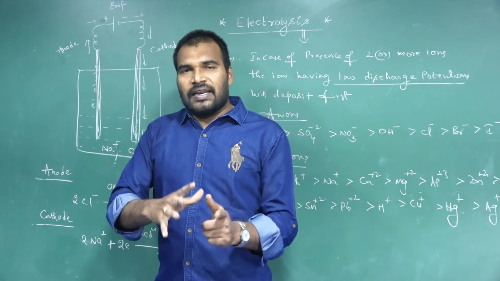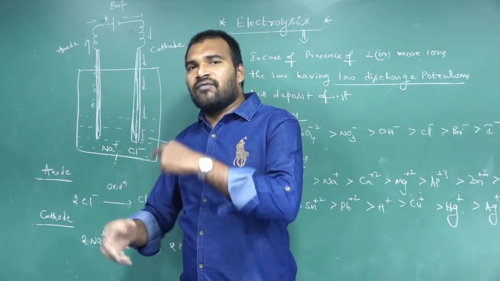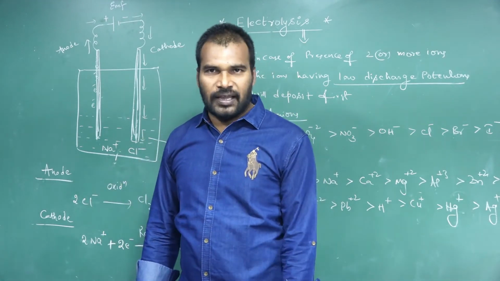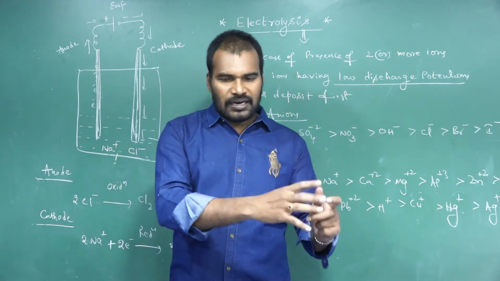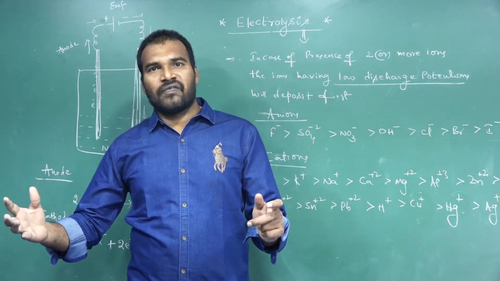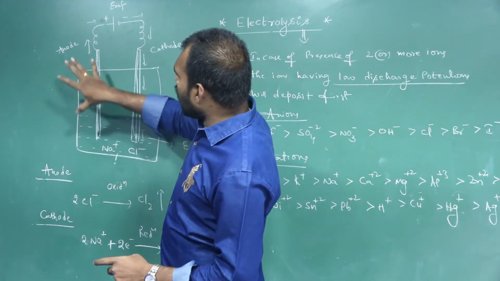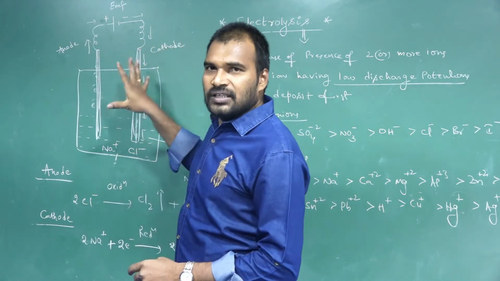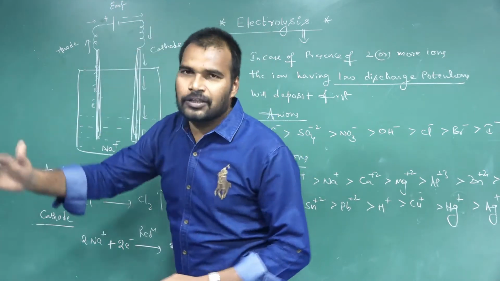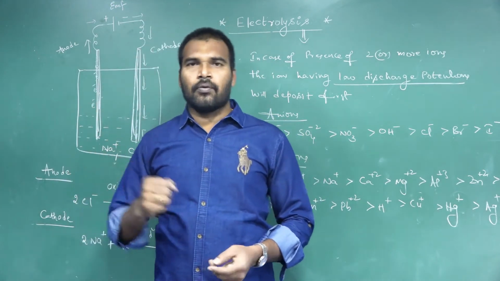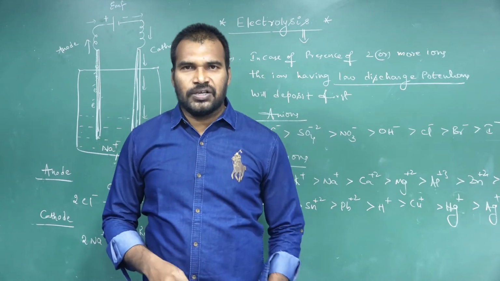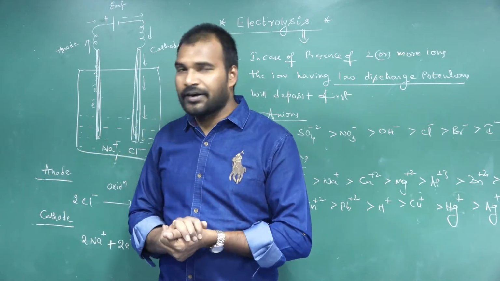If electrons are moving from anode to cathode, then what is the direction of electricity? As we know, if electrons are moving from left to right, then the direction of electricity will be right to left. Both are opposite. If electrons move from anode to cathode, then the direction of electricity will be cathode to anode. So this is a very important question in the NEET examination. Okay, so this is about electrolysis.